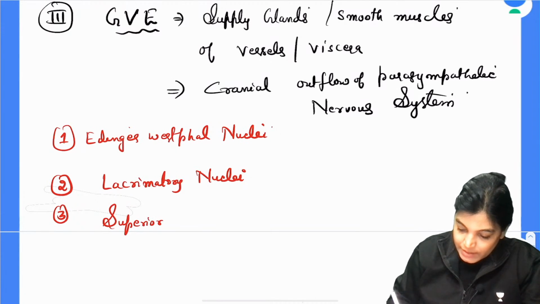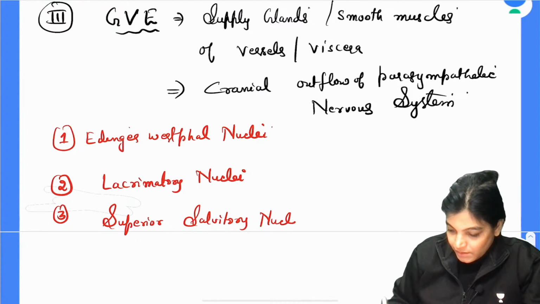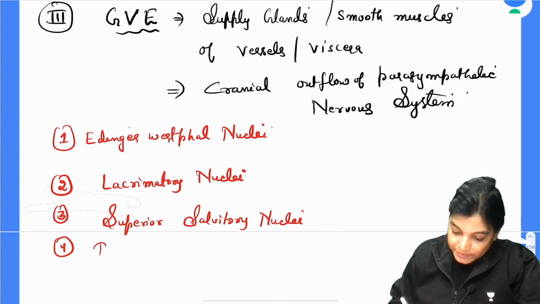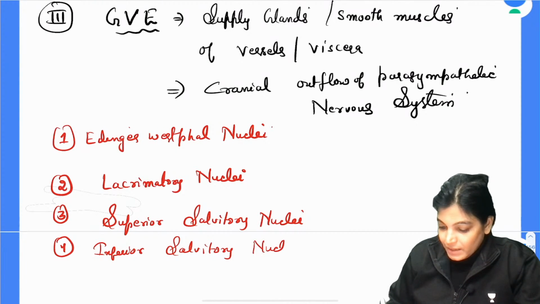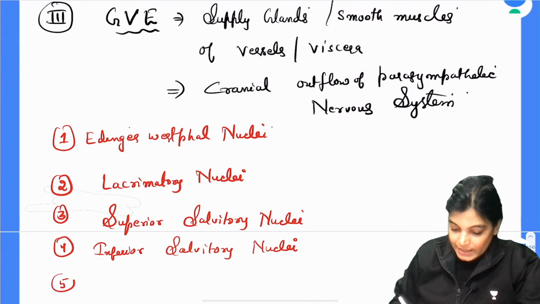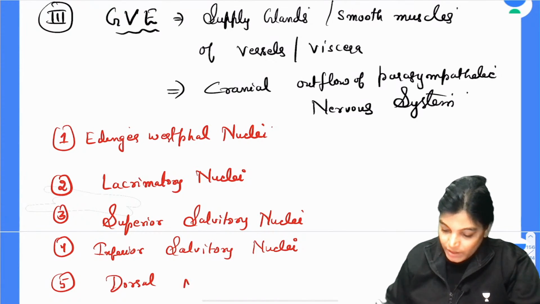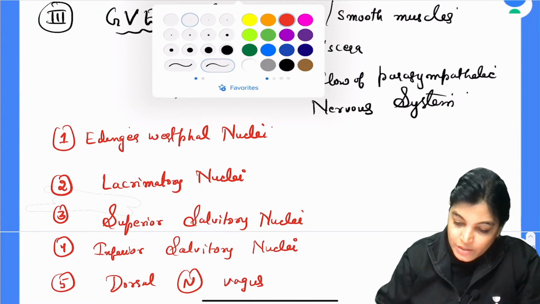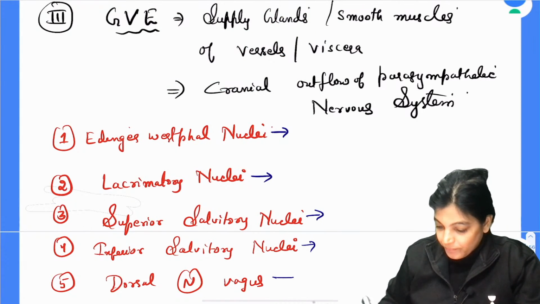Superior salivatory nuclei. The fourth is inferior salivatory nuclei. And the fifth cranial nerve nuclei in this category is dorsal nucleus of vagus. So let me talk briefly about the location of all these nuclei.